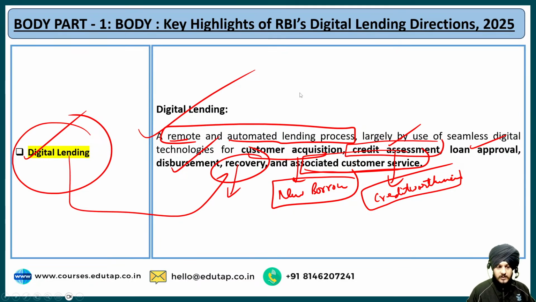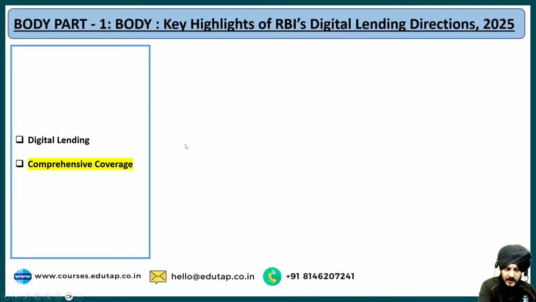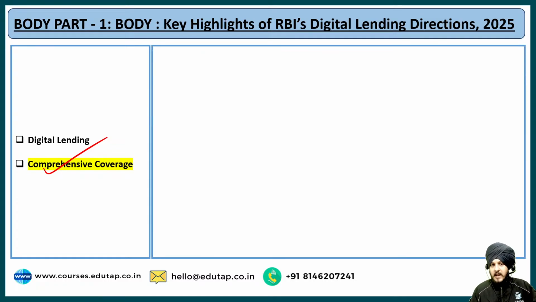Now let us move on to the second component, the second highlight as a part of these Digital Lending Directions 2025. So over here, these guidelines or these directions basically are targeting comprehensive coverage. What do we understand by comprehensive coverage? Basically it means that these directions are including the different types of stakeholders that are there as a participant within this digital lending ecosystem.